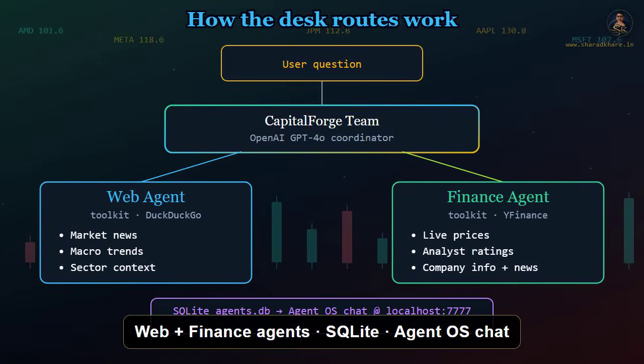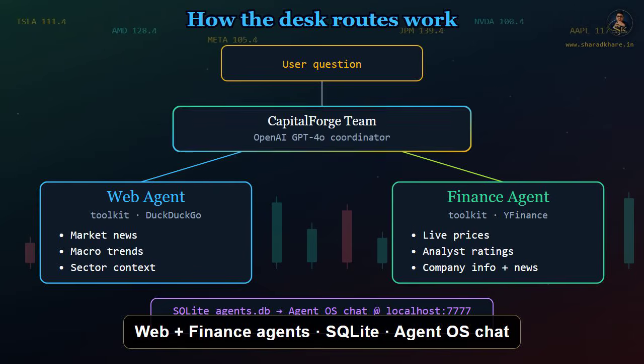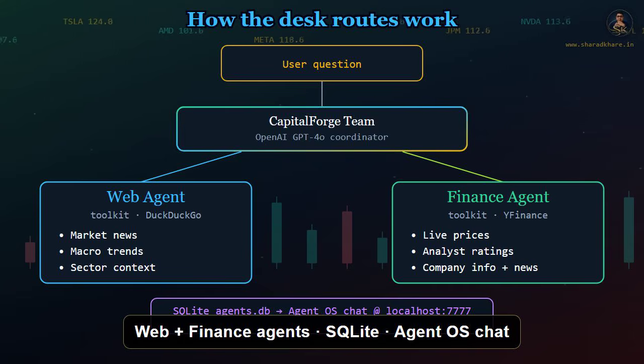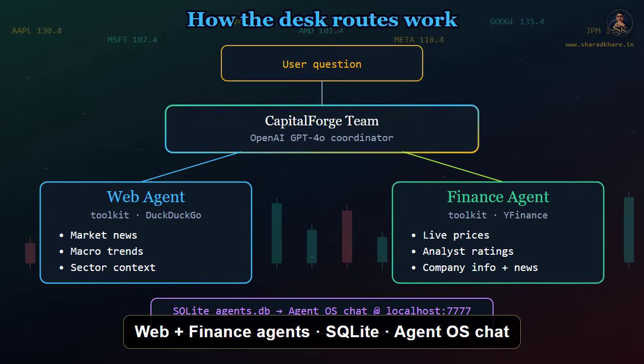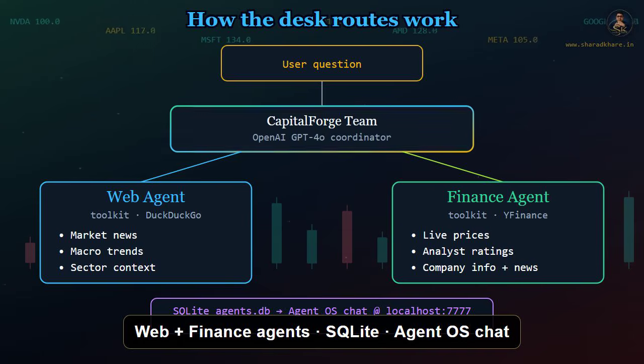Meet the web agent. Its tool is DuckDuckGo search, so it hunts market news, macro trends, and sector context. Meet the finance agent. Its tools come from YFinance, so it can pull price, analyst ratings, company info, and news. The team coordinator sits above both. It delegates, weights, and synthesizes one unified answer for you.